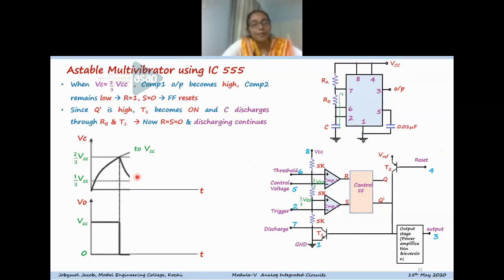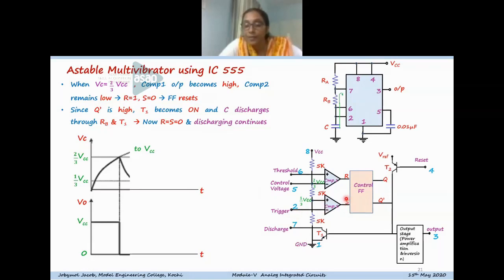Now we'll check the other reference level. When the capacitor voltage crosses this level, what happens? When it crosses 2/3 VCC, that voltage will come at both the trigger as well as the threshold, because the capacitor is directly connected to pins 6 and 2. So now when the capacitor voltage is greater than 2/3 VCC, this point is having higher voltage compared to this point.